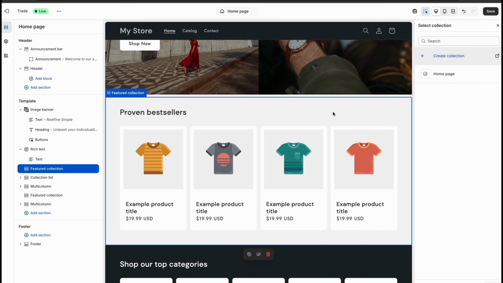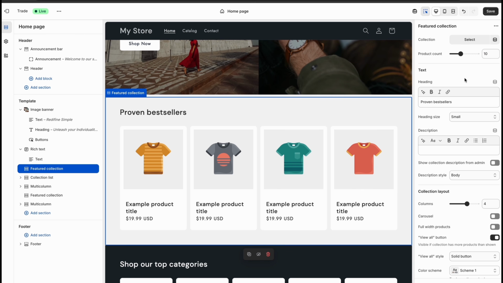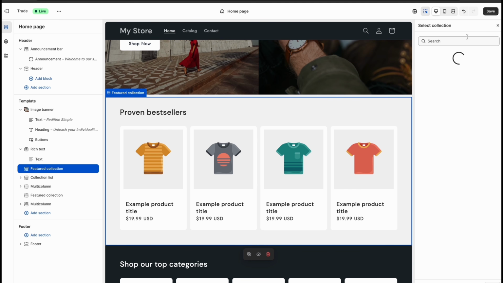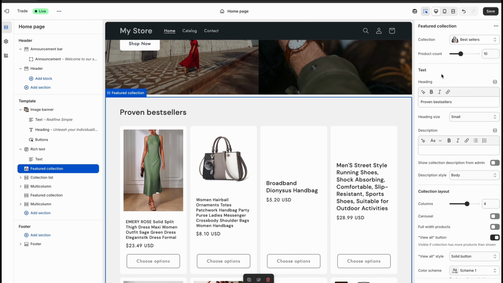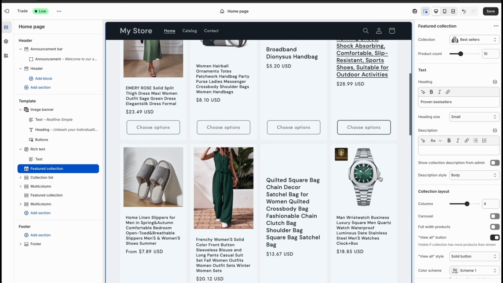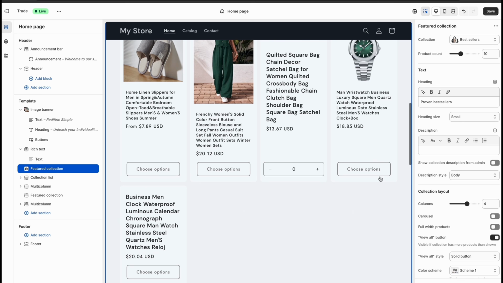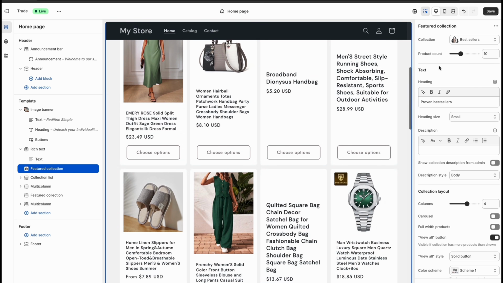Now, if you go back to our theme editor tab, we can now link to one of our collections, which we called best sellers. To do that, click select collections and all the collections will appear here. For now, we only created one, but you can create more. And just like that, all the products under that collection will appear here, but we don't want so many products appearing here, so we can customize visibility.